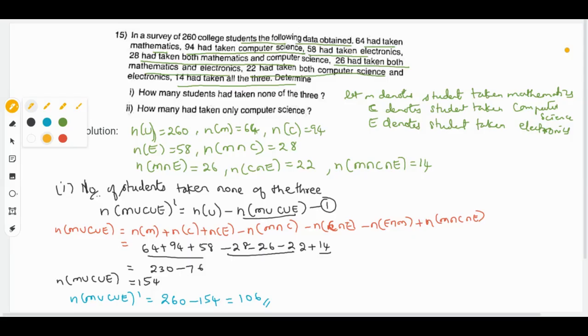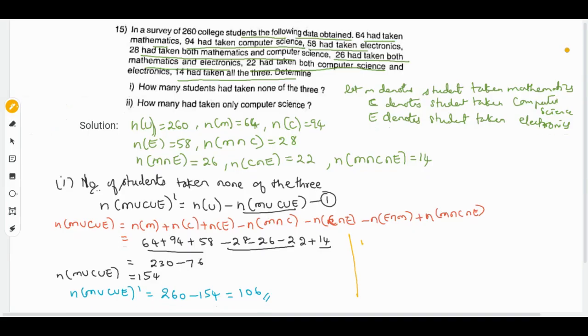Next question they've asked is how many of them take only computer science.